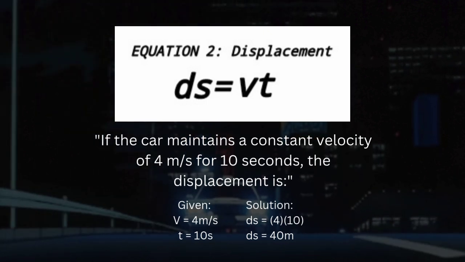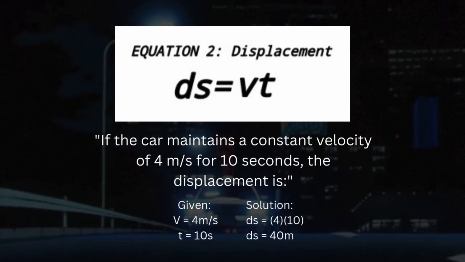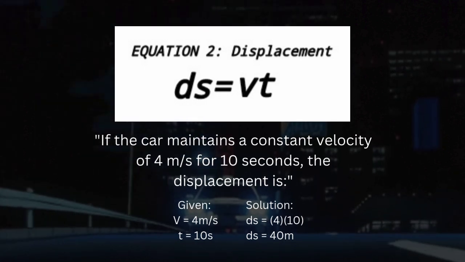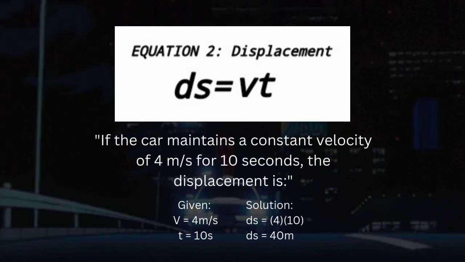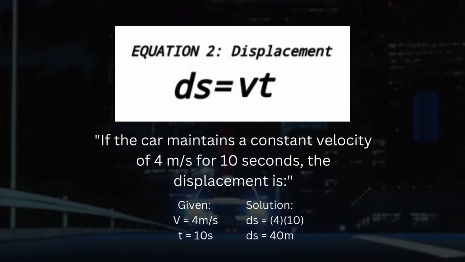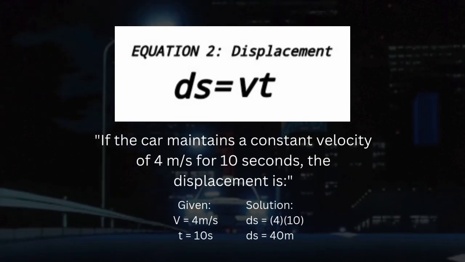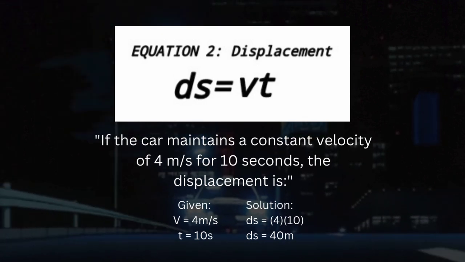An example of this equation: if a car maintains a constant velocity of 4 meters per second for 10 seconds, what is the displacement? The required solution is the displacement.